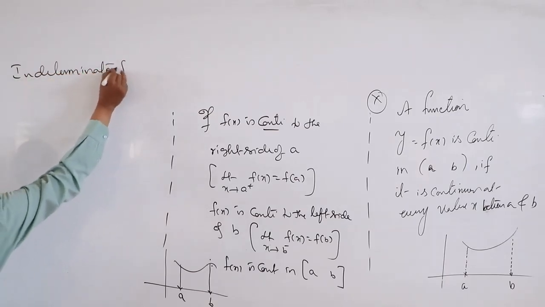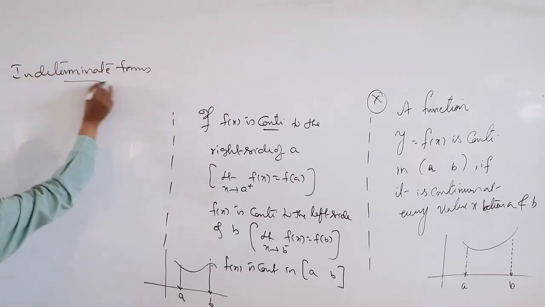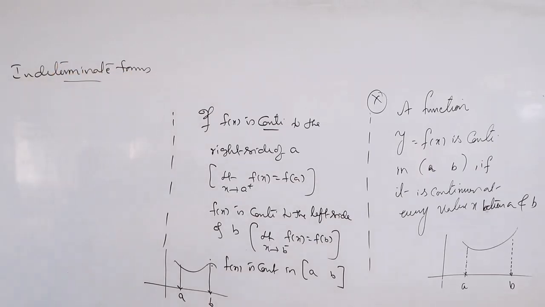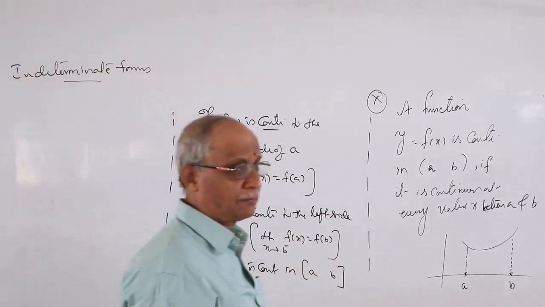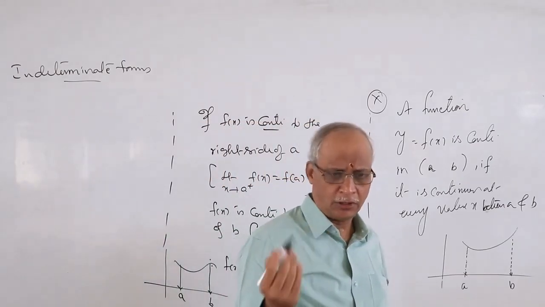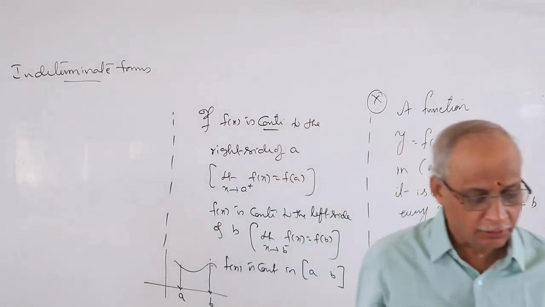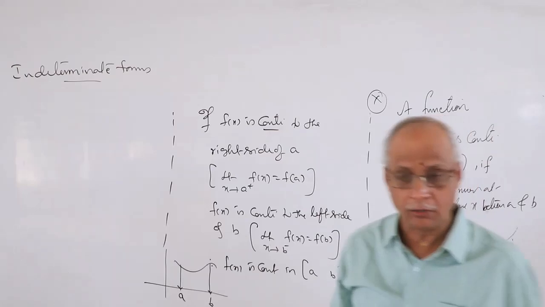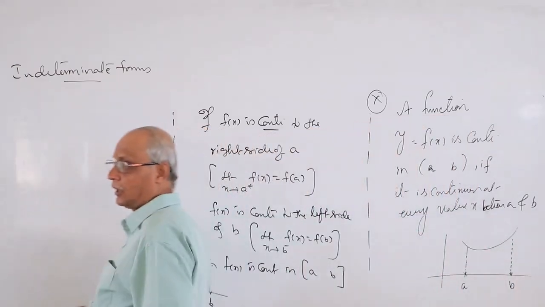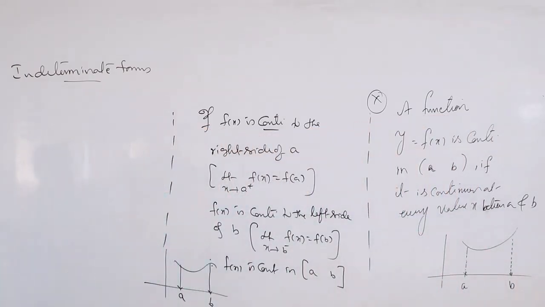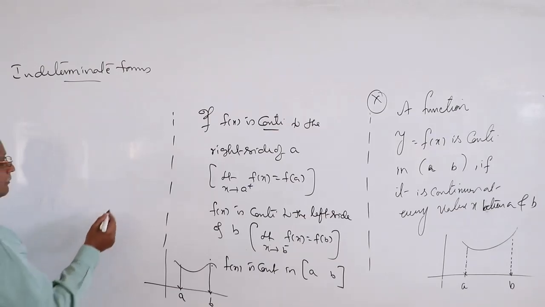This is a very useful, powerful tool, very effective. How effective? Read the question, get the answer. Okay, that we are writing now. Indeterminate: why can we call it that? Whenever you are finding limits and you are not getting an answer, it does not imply that there is no solution.